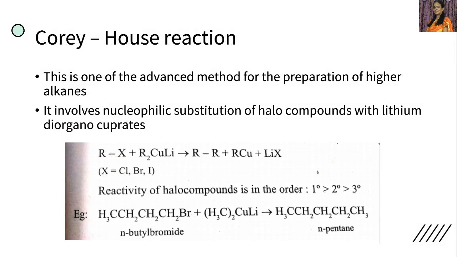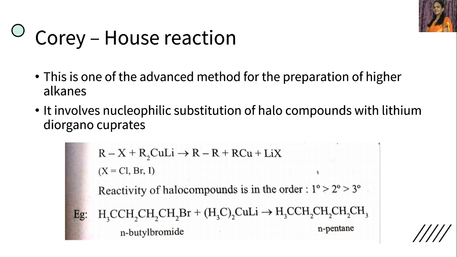Next preparation of alkanes is Corey-House reaction. This is one of the advanced methods for the preparation of higher alkanes. To prepare higher alkanes, this is the best method, a recent method, let me say. So it involves nucleophilic substitution of halo compounds with lithium diorganocuprate. Lithium diorganocuprate is considered, and here what is happening? Nucleophilic substitution of halo compounds with lithium diorganocuprate.